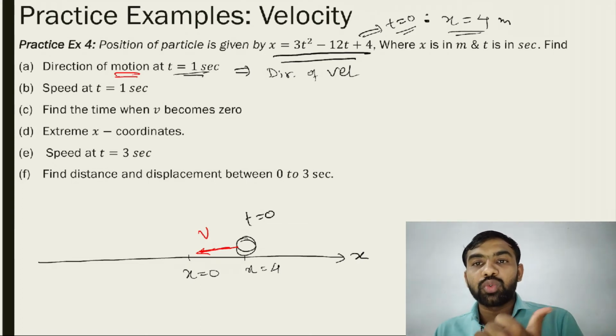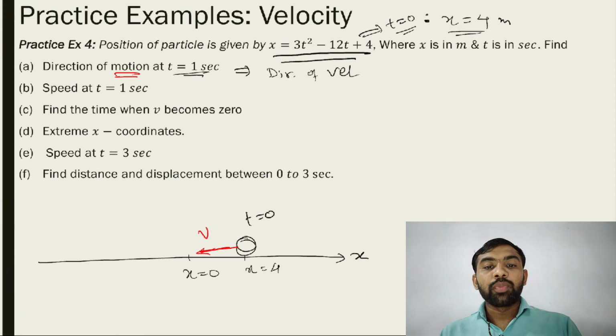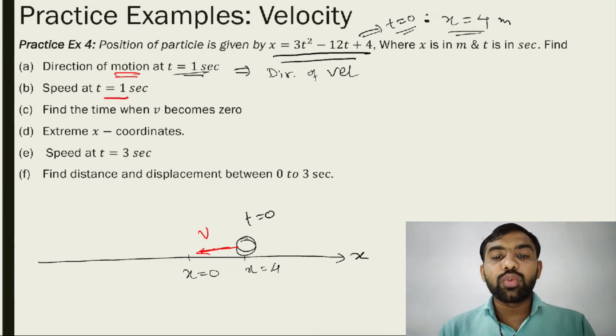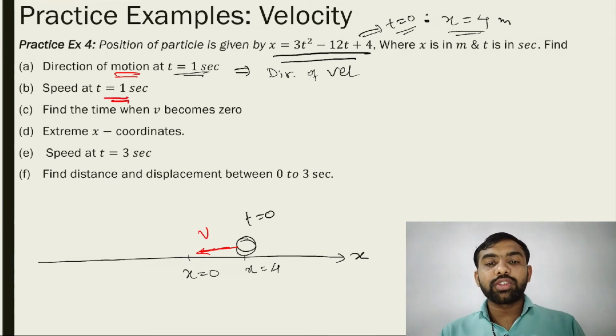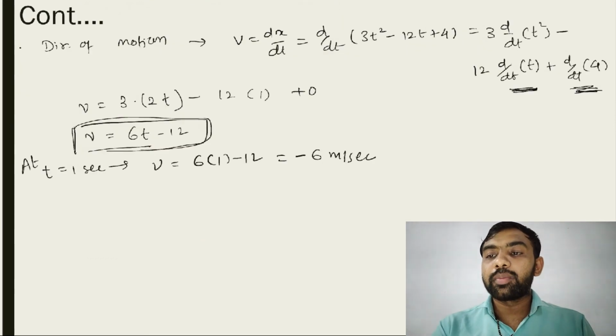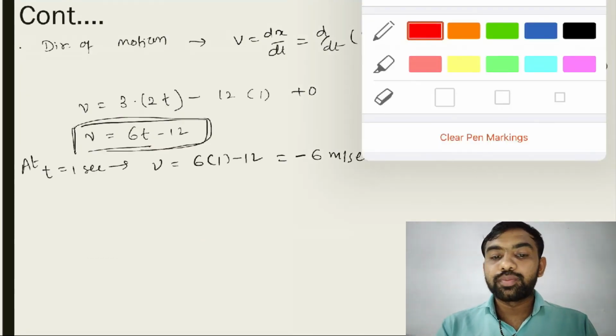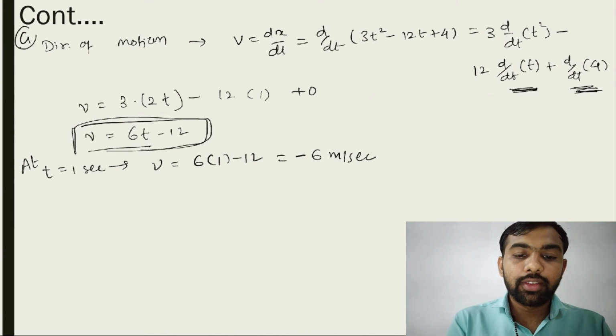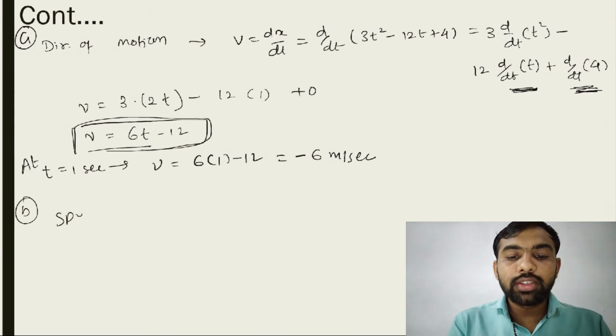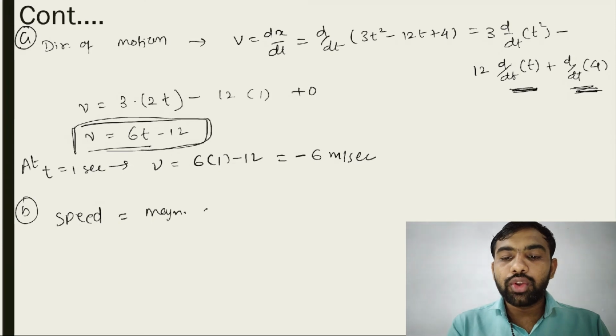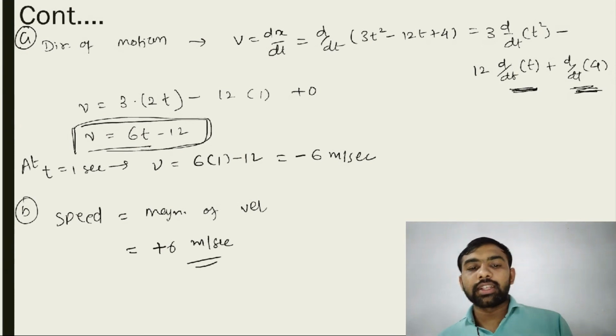So right now the object is moving towards the negative direction. Now, speed at t equal to 1 second. Speed means magnitude of velocity. Write down this answer directly. That is A. B: what is the speed? Speed is equal to the magnitude of velocity, which means plus 6 meter per second. That is the second answer.